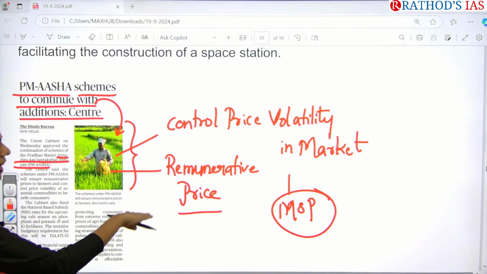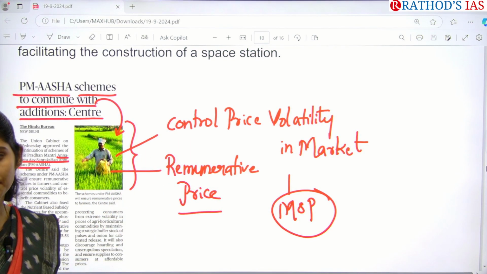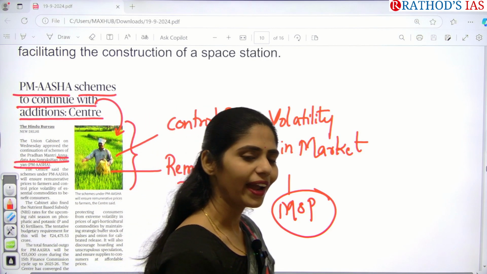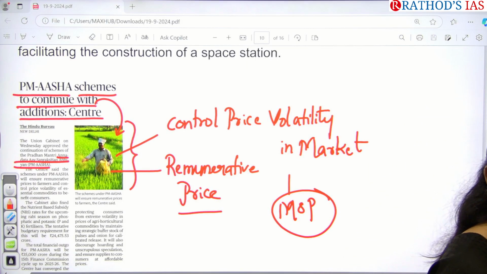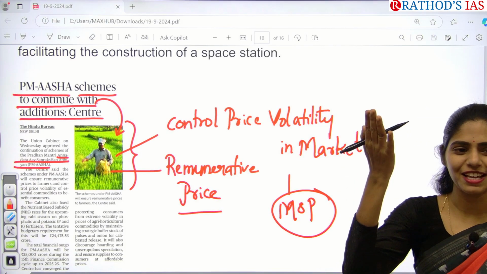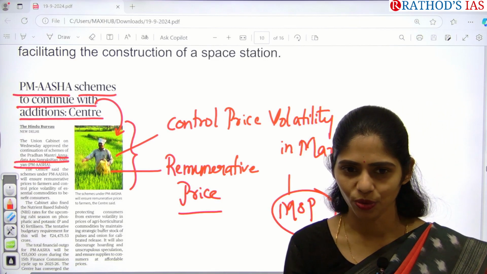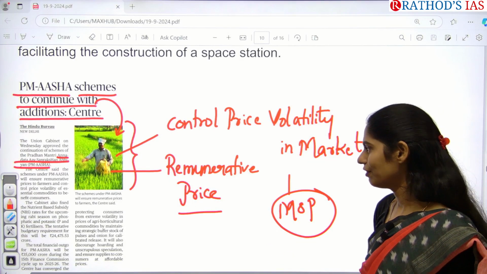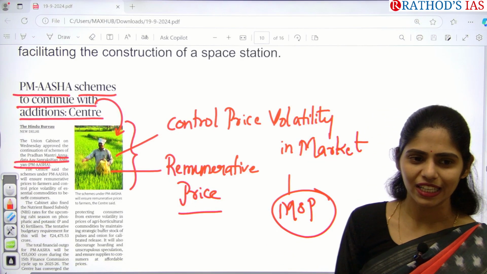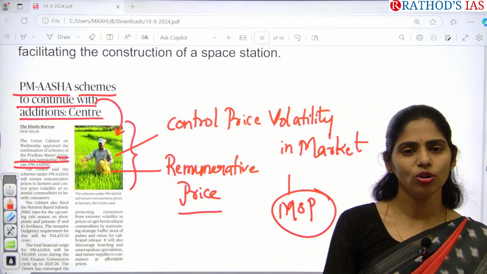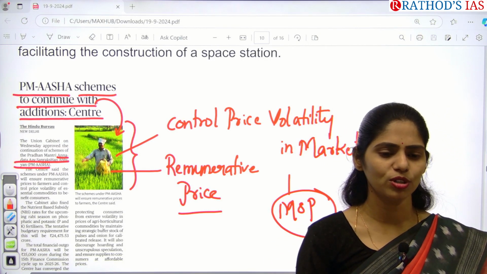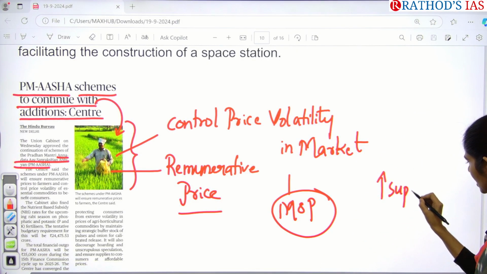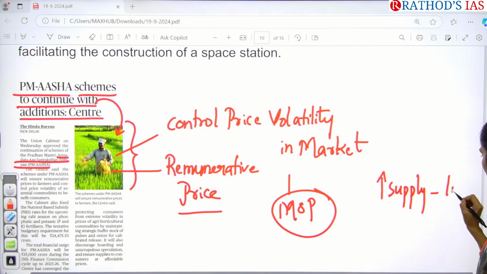Then why does the government want to control this price volatility? The problem with agriculture is that the price depends on supply and demand. For example, if there is an increase in supply, what happens? The price will be low. If supply decreases, the price will be high. Can any farmer determine the climatic conditions? No, right? He doesn't know whether he will get a high produce or a low produce. It is very uncertain. So whenever there is an increase in the supply of food grains in the market, there will be a low price.